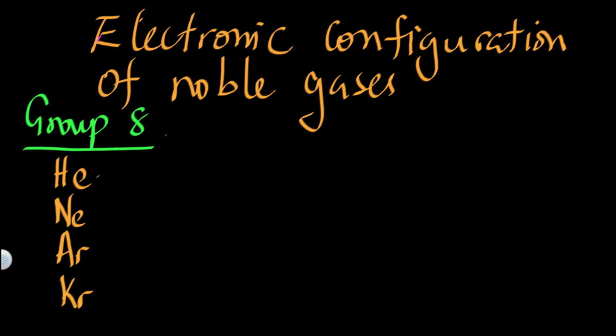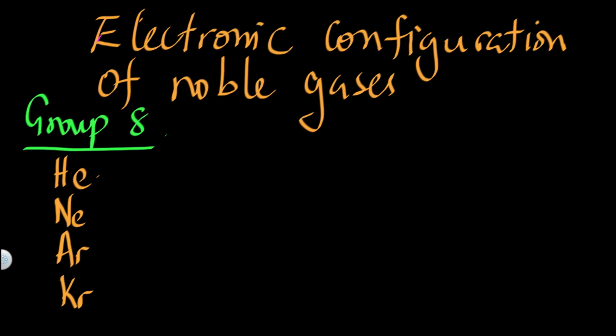But all the other noble gases have got 8 valence electrons, and they are stable. They are not eager or interested in bonding with other elements or atoms, because of having the 8 valence electrons.